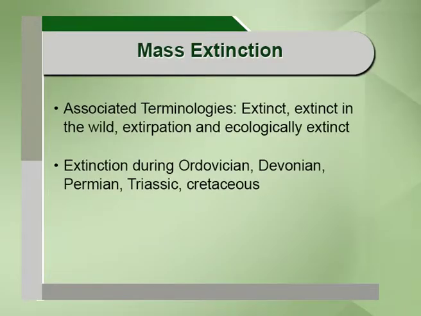A very important thing as far as mass extinction is concerned is that we need to understand the past to understand the present. The extinctions that took place in the geological eras have to be taken into account to learn a lesson. Mass extinction has taken place in 5 periods: first the Ordovician, followed by Devonian, Permian, Triassic and Cretaceous. These are the 5 periods where mass extinction has taken place.